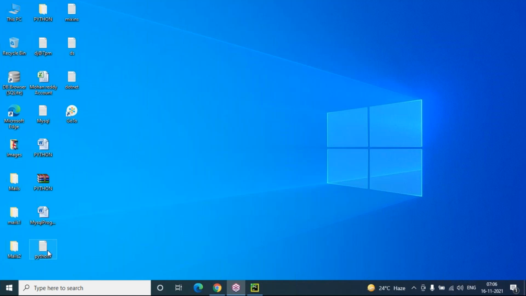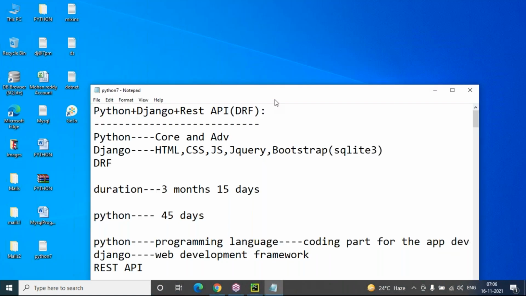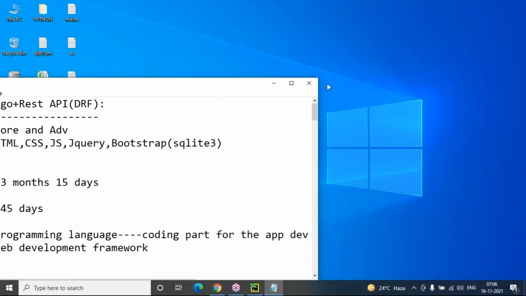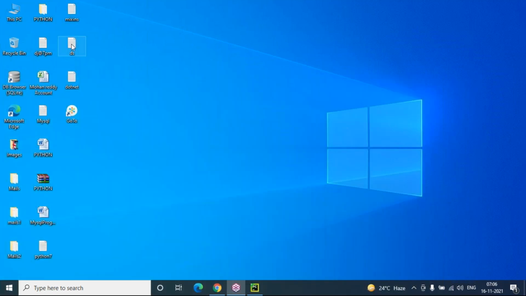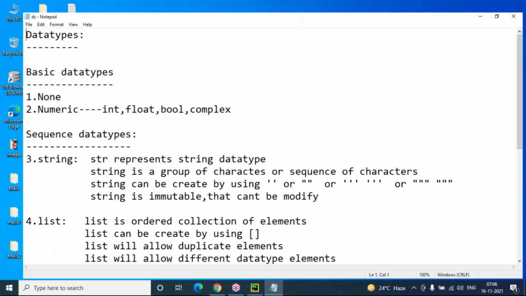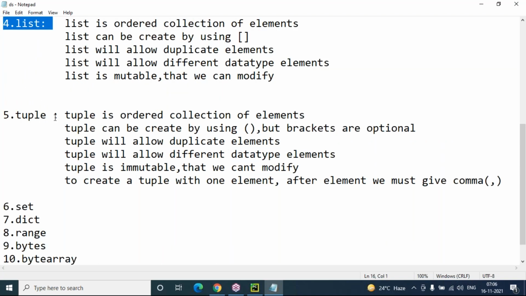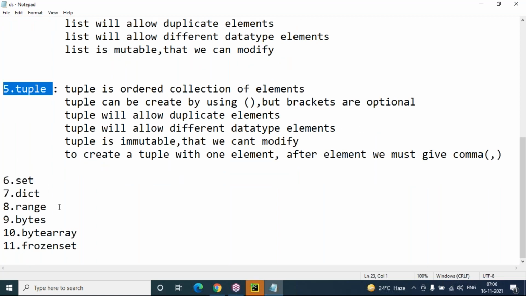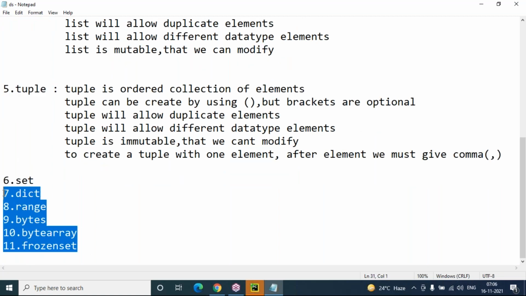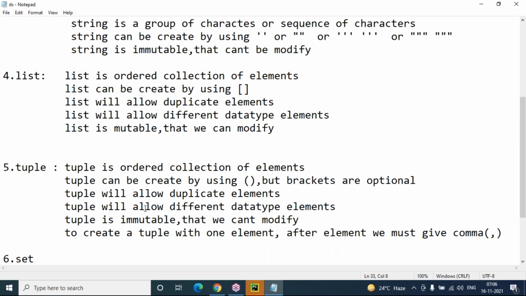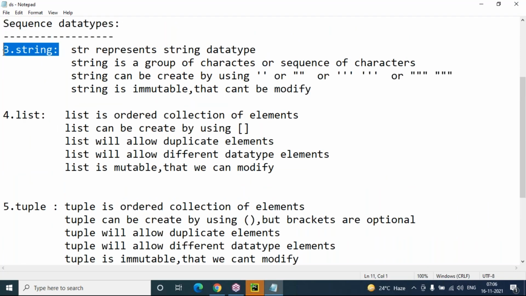Let me open what I discussed in the previous session. In the previous session we discussed these data types. Python supports data types like none, numeric types like int, float, bool, complex, and sequence types: string, list, tuple, set, dictionary, bytes, byte array, frozen set. And we discussed in the last session the string, list, and then tuple.